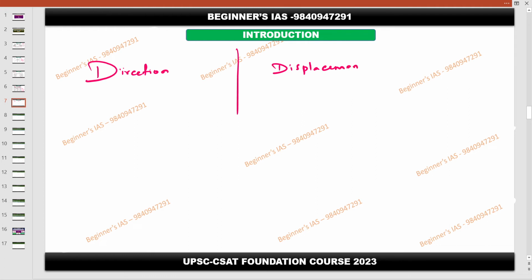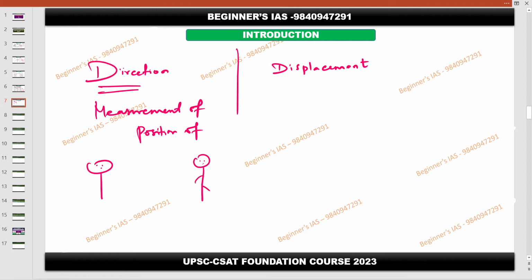Here, a direction is nothing but the measurement of the position of two people or two objects, whatever be the position, if they are facing in this direction or this direction or this direction. A direction is nothing but the measurement of the position of one object with respect to another object. So this is object number one, this is object number two.